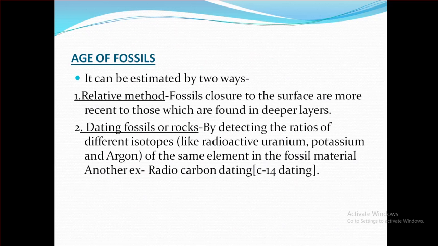We can also know the age of fossils. It can be estimated in two ways. Number one, the relative method: fossils closer to the surface are more recent than those found in deeper layers. Number two, dating fossils or rocks. It can be done by detecting the ratios of different isotopes of the same element in the fossil material, like radioactive uranium, potassium, and argon. Another example is radiocarbon dating.